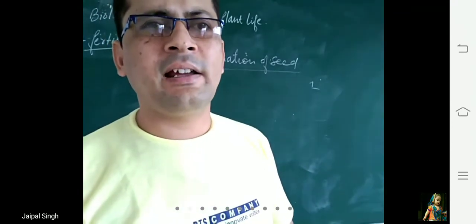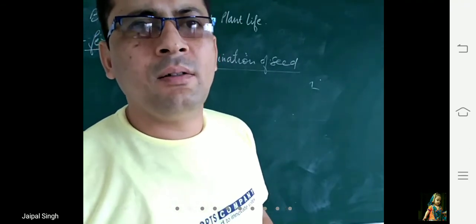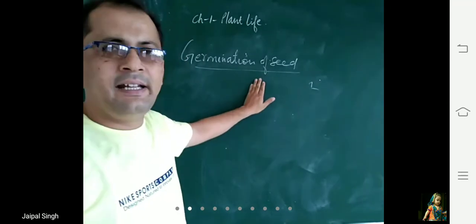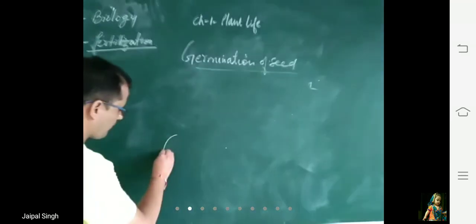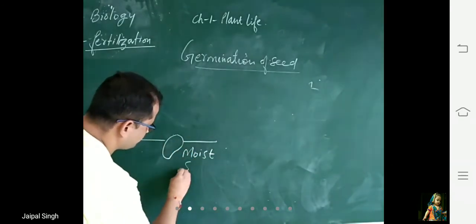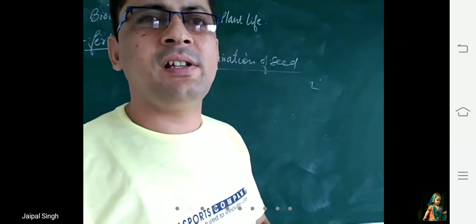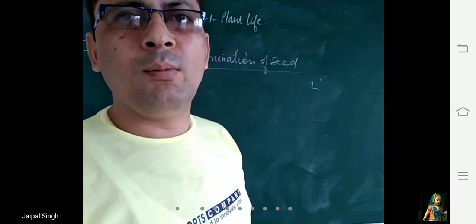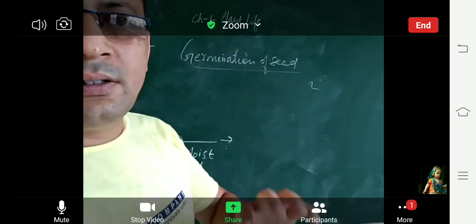What is needed for a seed to germinate? Water in proper amount is needed, sunlight is needed, good quality soil is needed, and some chemicals. So what happens, the seeds are placed in the moist soil. Why are we saying moist soil? Moist soil is the soil which contains sufficient amount of water which is required by the seed to germinate.